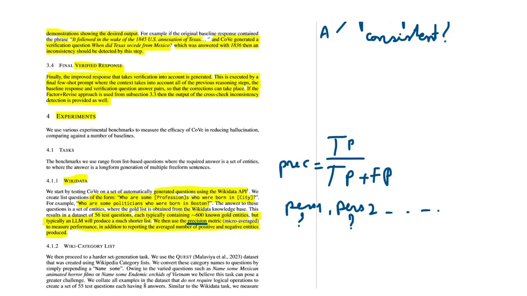You are not interested in the other metric, which usually comes with precision, which is recall, defined as the number of true positives divided by the number of true positives plus the number of false negatives. And why aren't you interested in this one instead? Well, because as they say, they have around 600 known gold entities.